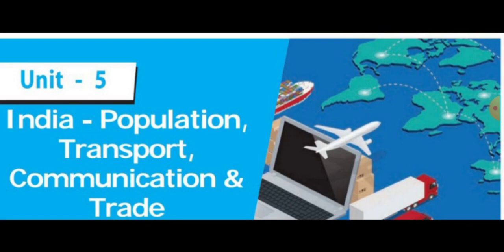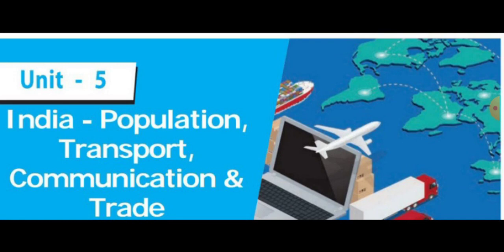Then next we learned about some of the sources of mass communication. What are the important sources of mass communication? There are two types of methods of mass communication: electronic media and print media. The important sources of electronic media are radio, television, internet. Then in print media, newspaper is the main source. These all things we learned from here.